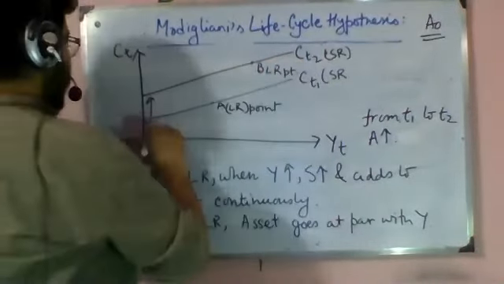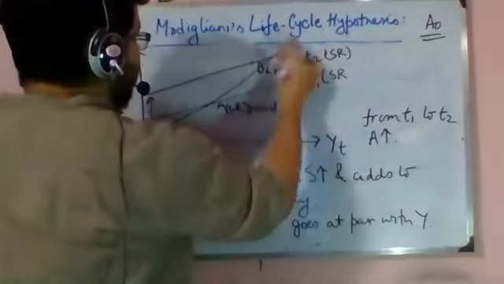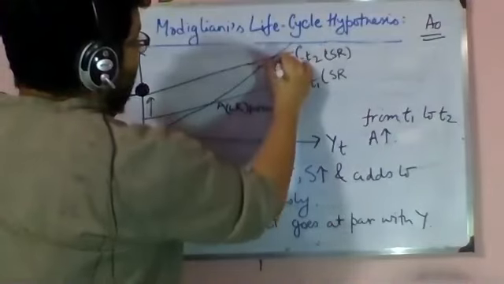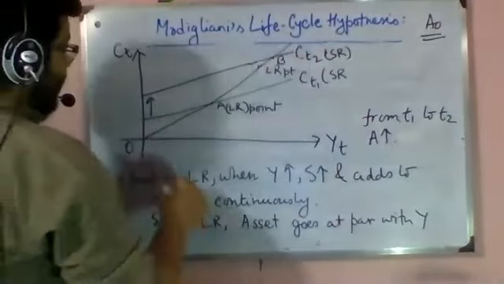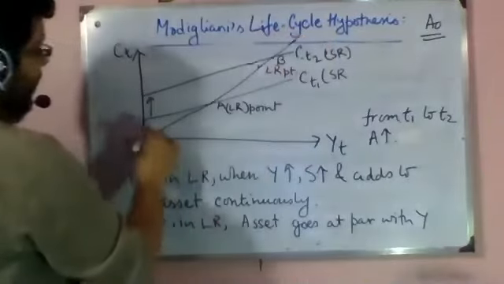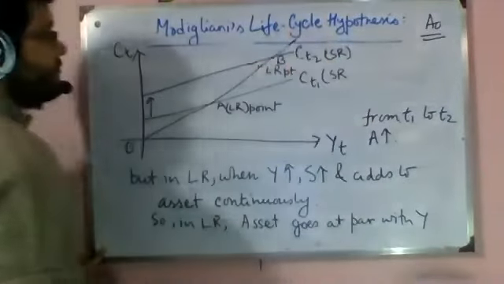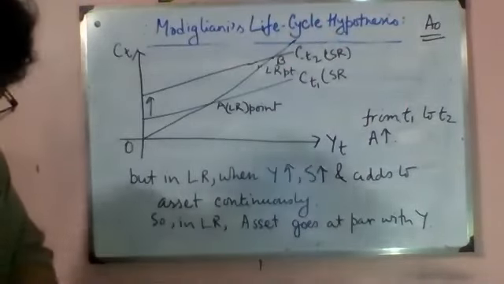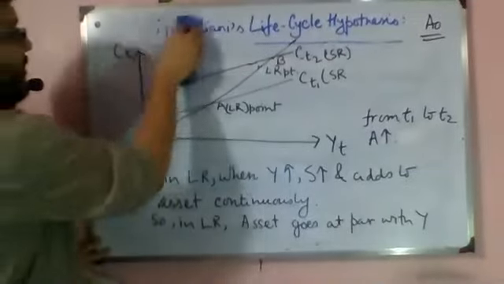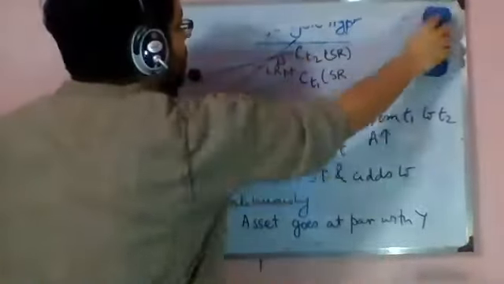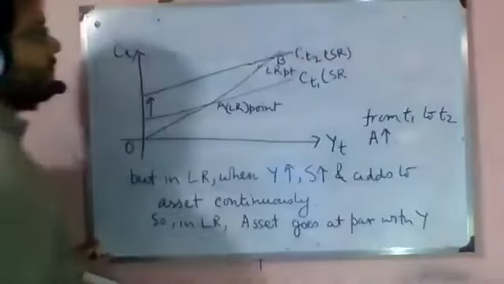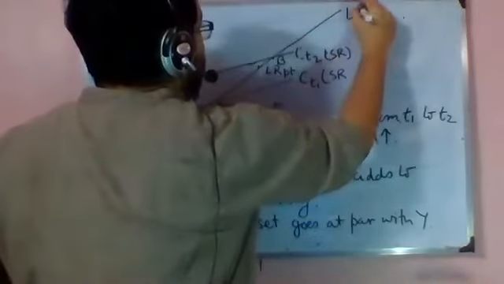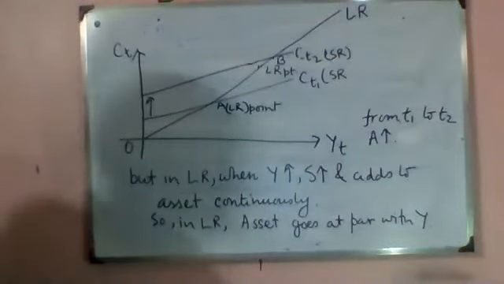Then how will the long run consumption function look? It will look like this. Let me just erase the heading so you understand better. I will go at it again.